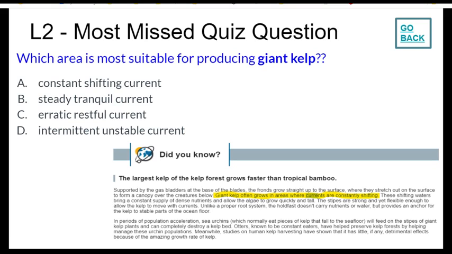These shifting waters bring a constant supply of dense nutrients and allow the algae to grow quickly and tall. So we will select A, constant shifting current, based on our lesson information.